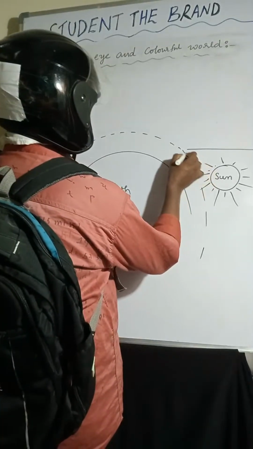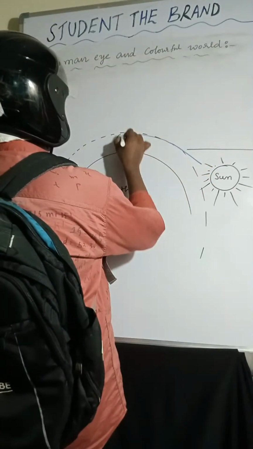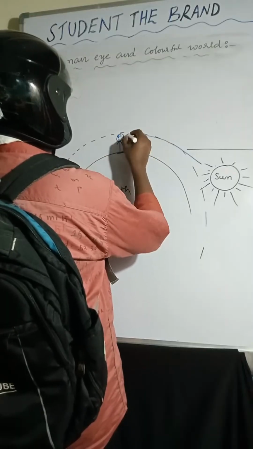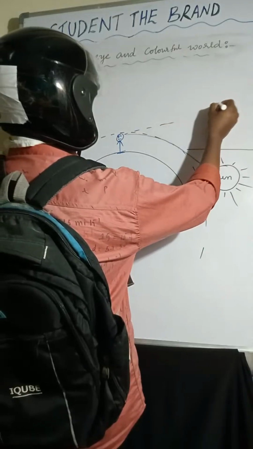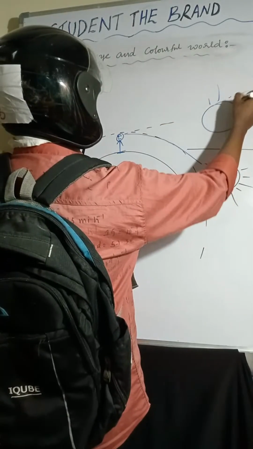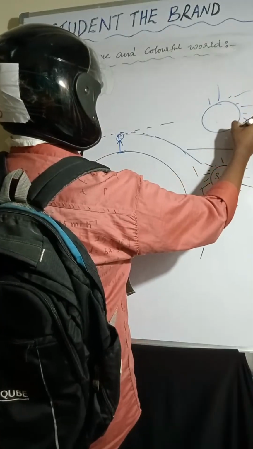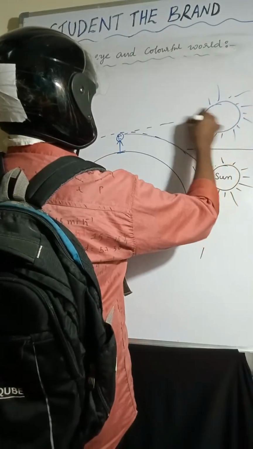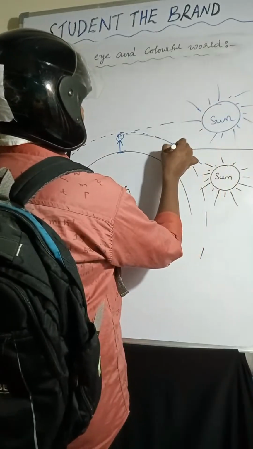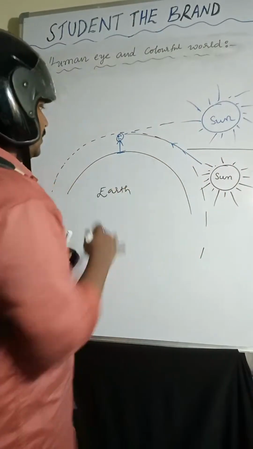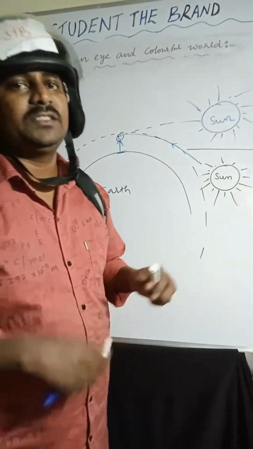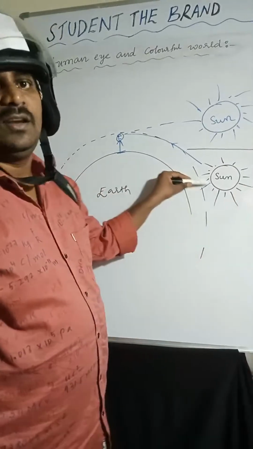So light rays are coming like this. Because of the atmosphere, when you are standing here, the sun appears here. Actually, the sun is here only.